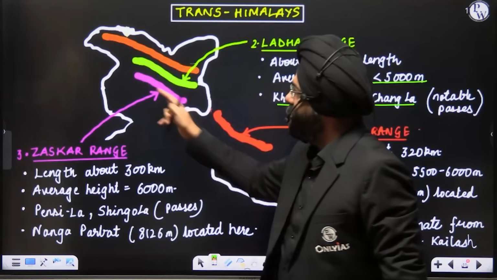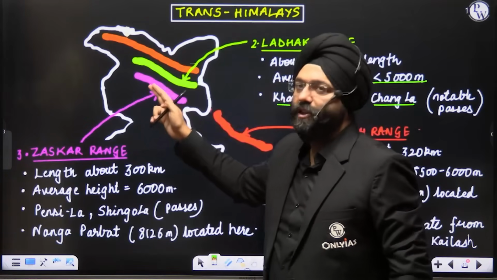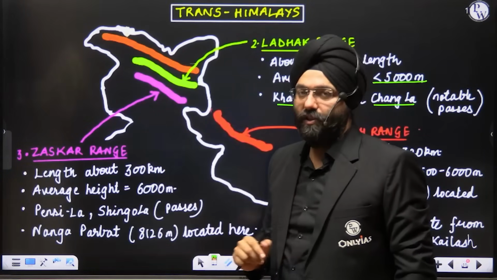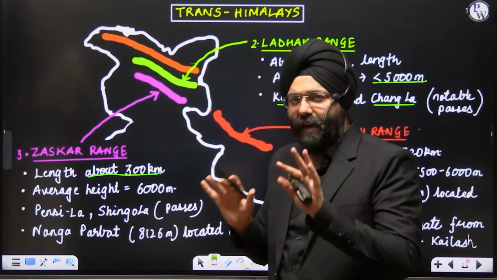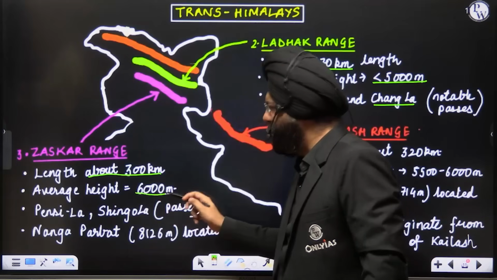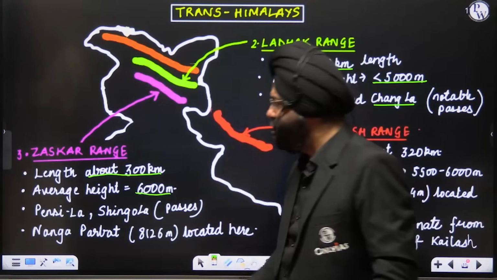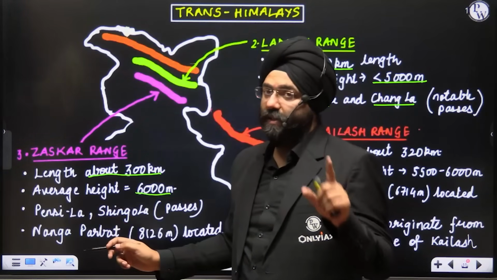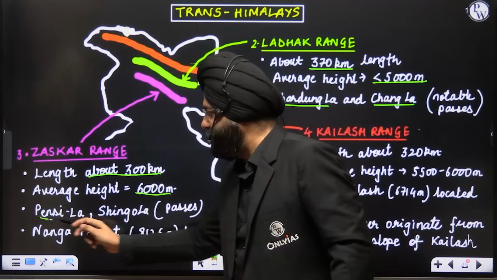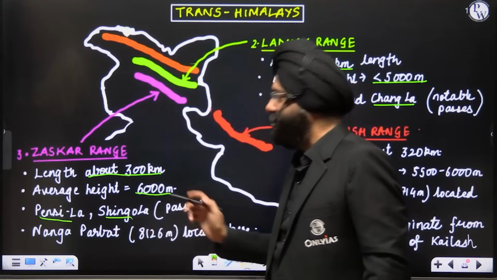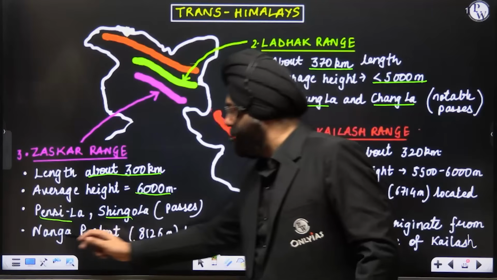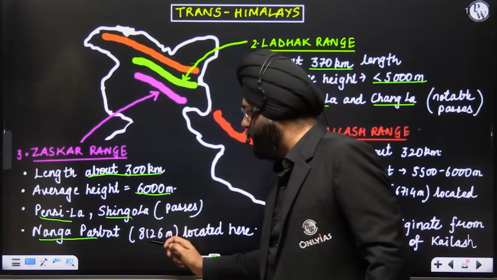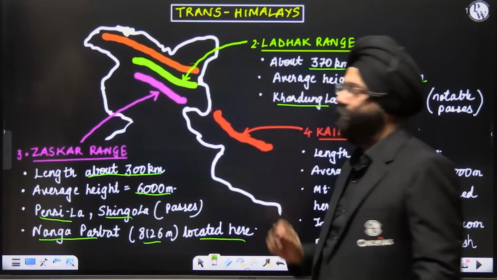This, in pink or purplish pink as you say, is the Zaskar range. The length is about 300 kilometers. The average height is approximately 6,000 meters. There are various important passes here that you should remember. Pensila, Chingola, these are important passes. Very important thing, one more. Nanga Parbat, 8126 meters, is located here.